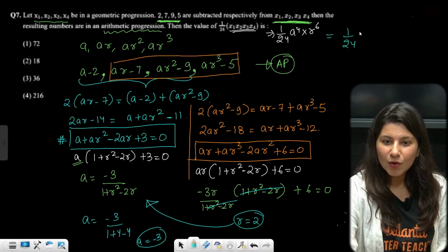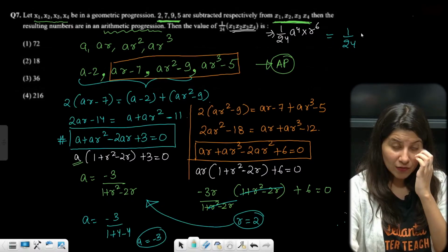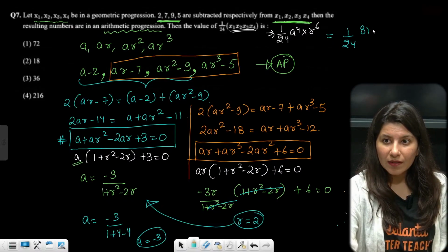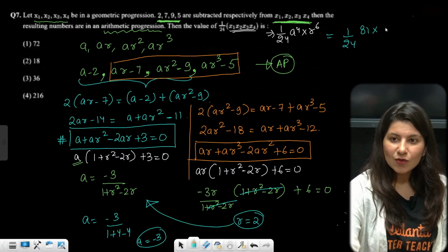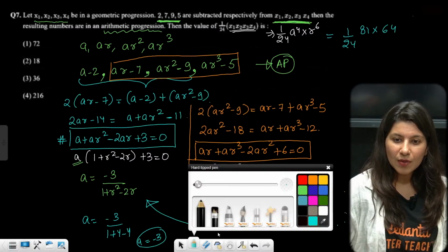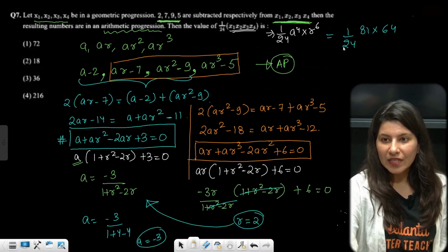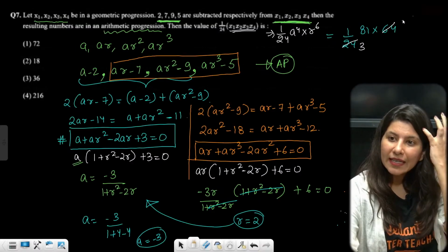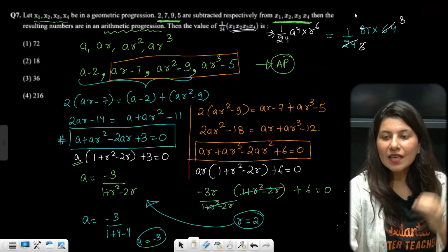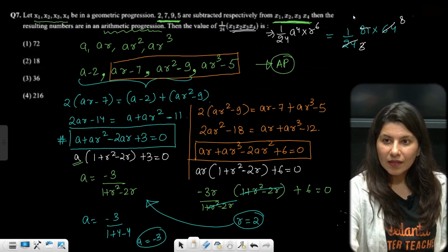1 by 24. a power 4, 3 power 4, tell me. 81. And r power 6 is 2 power 6, 64. So now cancel it. 8 3s are 24, 8 8s are 64. 3 1s are 3, it is 27.